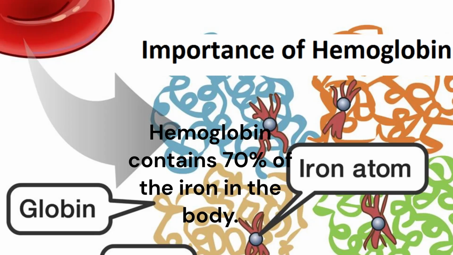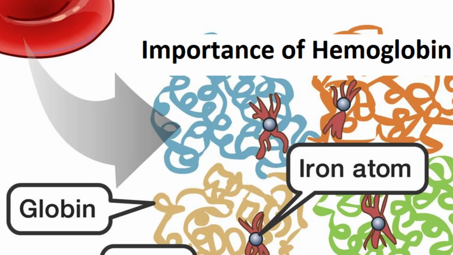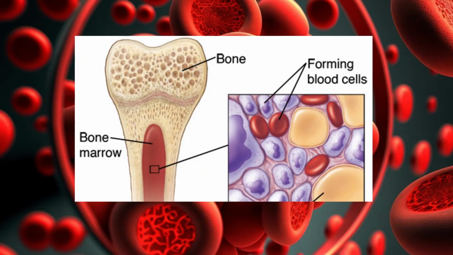So now, how is this hemoglobin formed in the human body? How is it produced? This is so important. This will do so many activities in the body. Each hemoglobin is made up of 4 heme groups and globin protein. It is produced in the bone marrow by red blood cells.